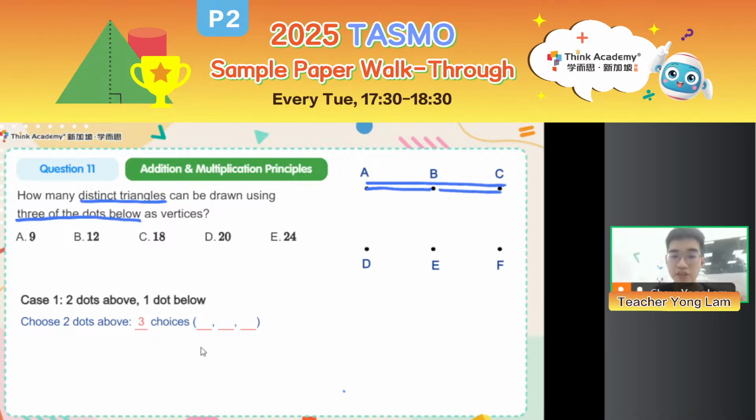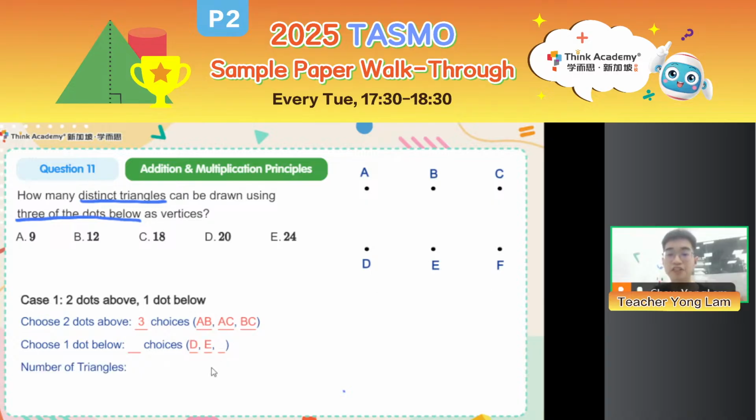So actually there are 3 choices, A B, A C, and B C, to be the 2 dots above. So now that I have chosen the 2 dots above, I just need to choose 1 dot below, right? What is the number of choices? I just need to choose any one of the 3 dots. So I can choose D, I can choose E, I could choose F. Again, there are 3 choices.